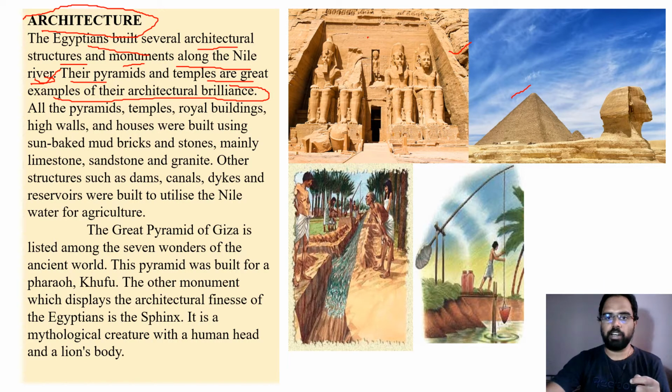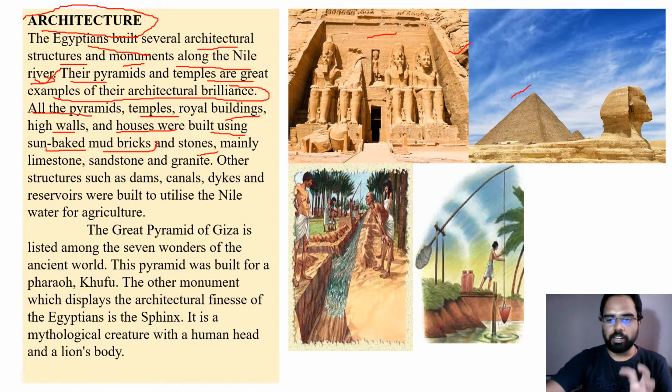Also, they built certain temples. These two things reveal that they were masters in architecture. They had good engineering and architectural people. And all the pyramids, temples, royal buildings, high walls and houses were built using sun-baked mud bricks and stones.